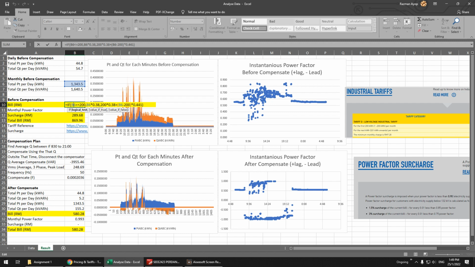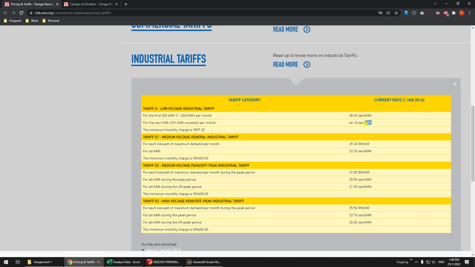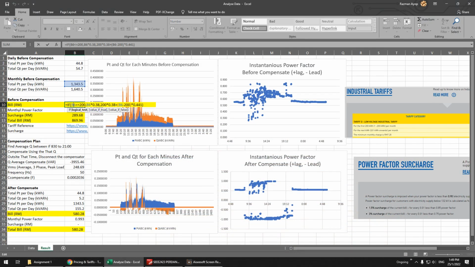If less than 200 you just multiply it, but if it is more than 200, you pay the 200 first and then multiply with the new tariff, the second tariff. I already taught you this in chapter 3.3. Just use it. So you get the bill.